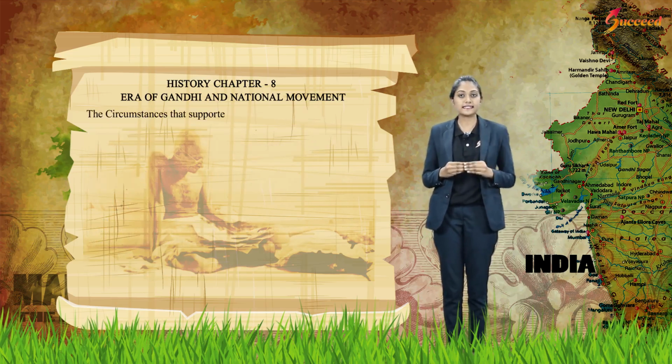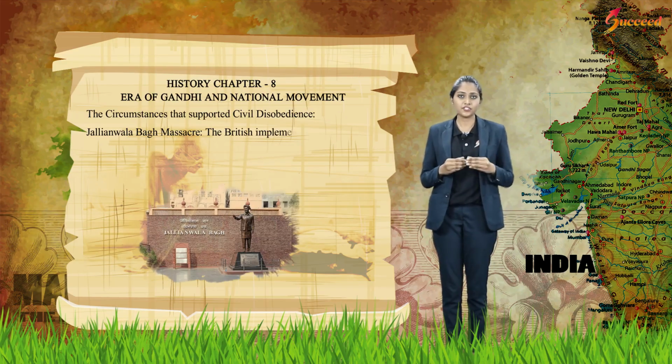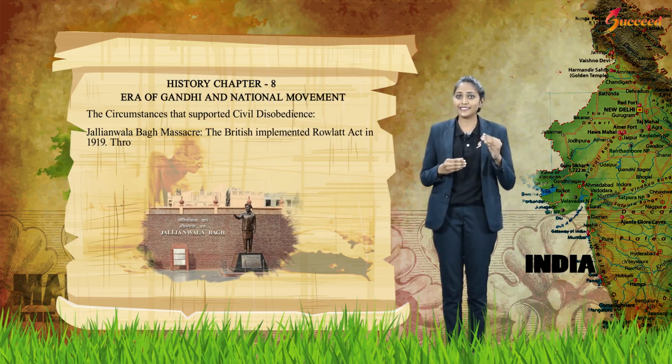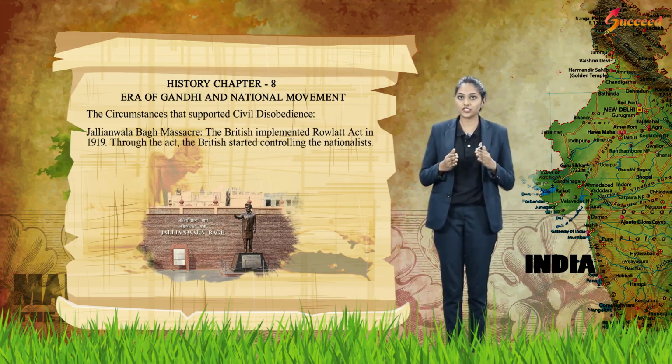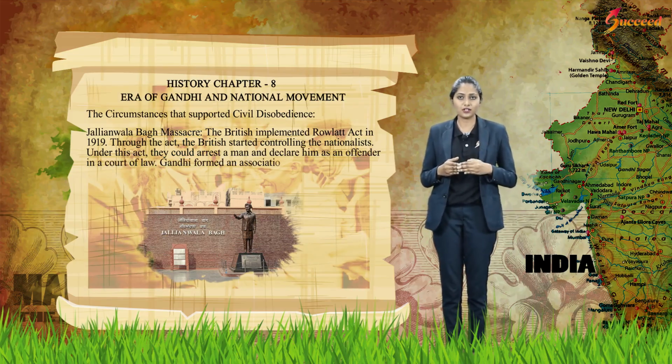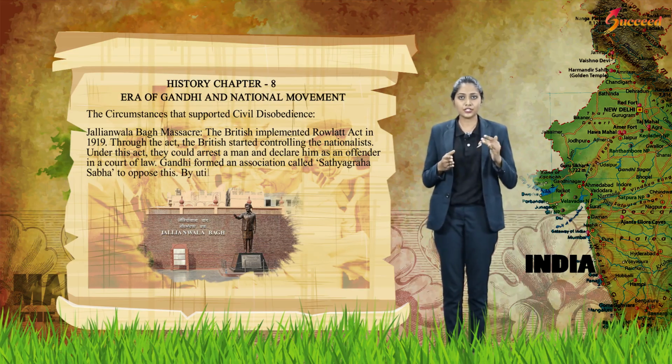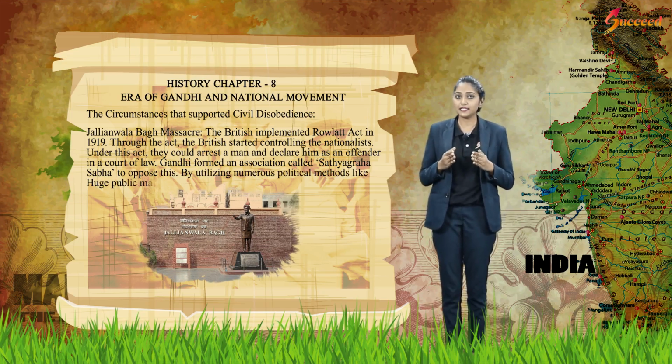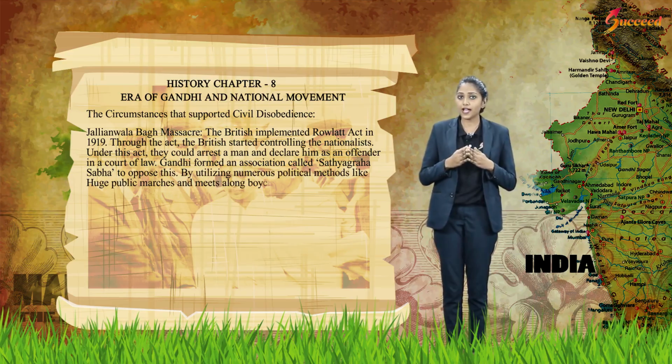Circumstances that supported civil disobedience. Jallianwala Bagh massacre. The British implemented the Rowlatt Act in 1919. Through the act, the British started controlling the nationalists. Under this act, they could arrest a man and declare him an offender without a court of law. Gandhi formed an association called Satyagraha Sabha to oppose this. By utilizing numerous political methods like huge public marches and meetings along with boycotts, the act was opposed.